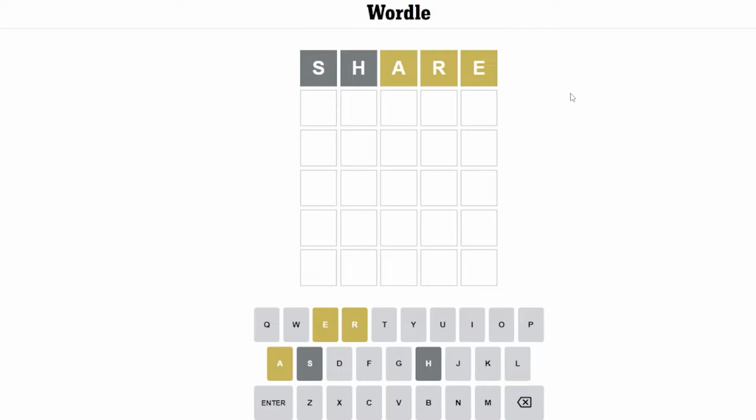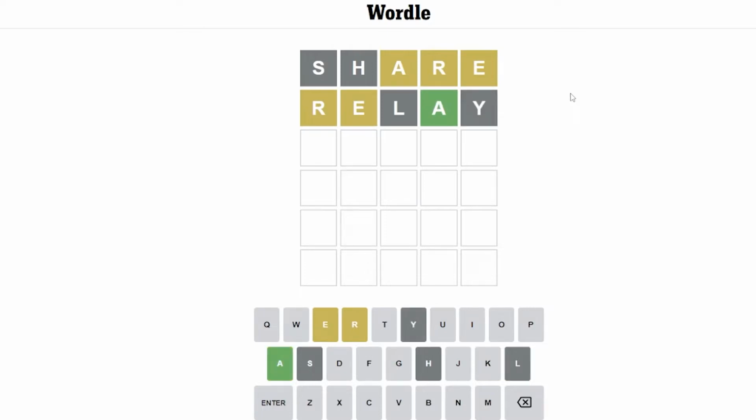Okay, that is a very good beginning. So if we did RE and then put in the fourth position a word like relay. Okay, got one of them in the right position. We'll move the E and the R again. It'd be something that ends in EAR.